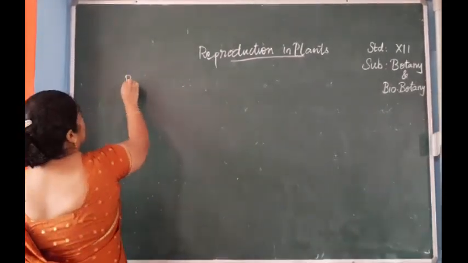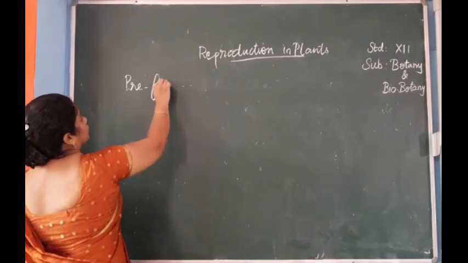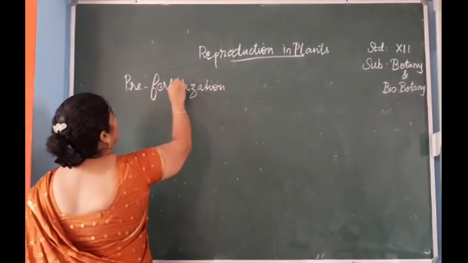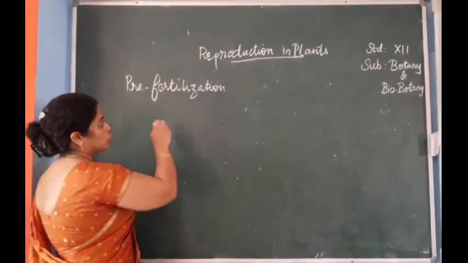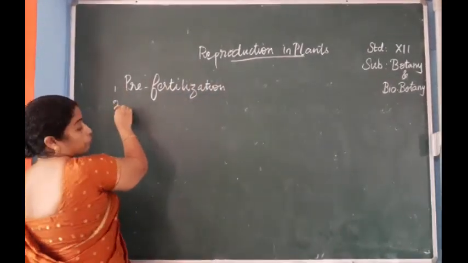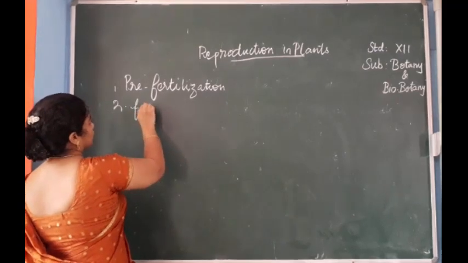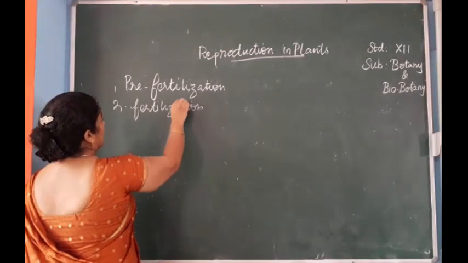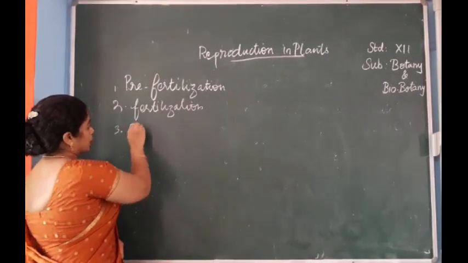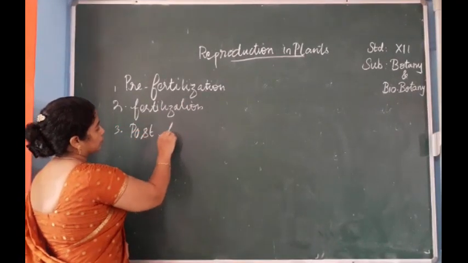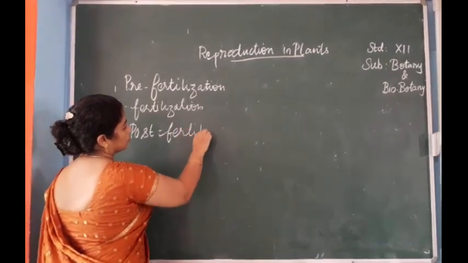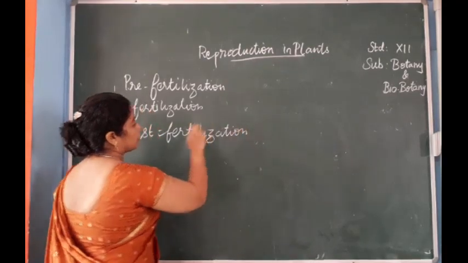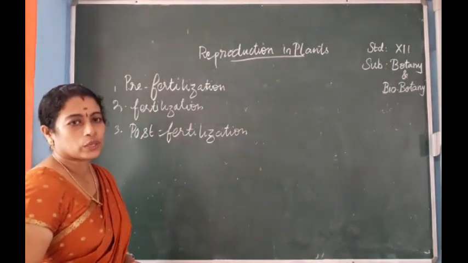Pre-fertilization, second one, fertilization, and third one is post-fertilization. So these are the three stages that take place during reproduction.